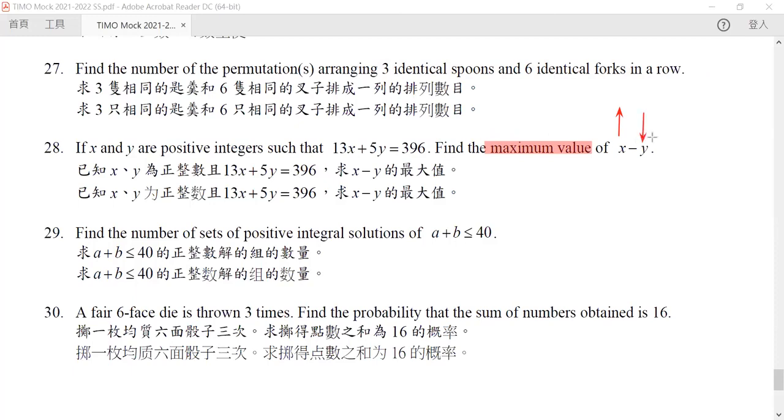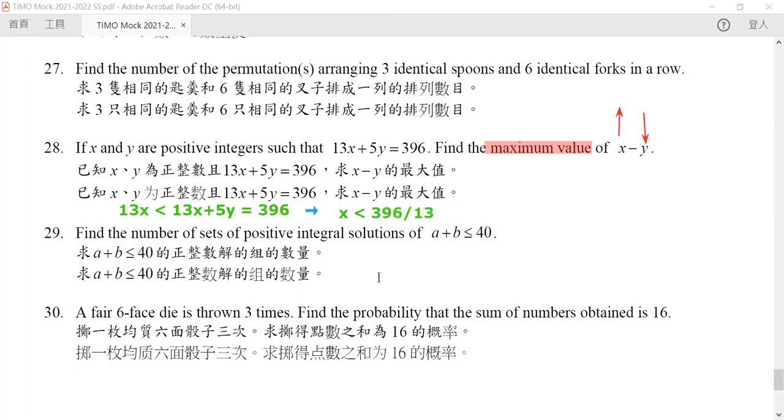Let us start here. We know that 13x must be less than 13x plus 5y, which is equal to 396. So in particular, this means that x must be less than 396 divided by 13.